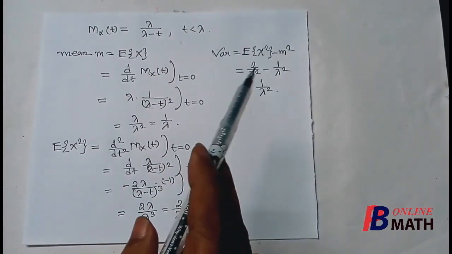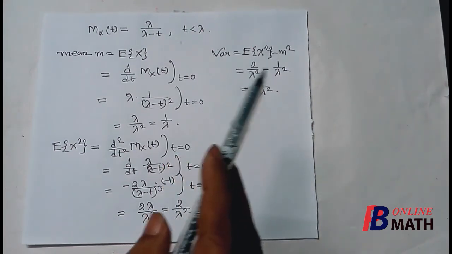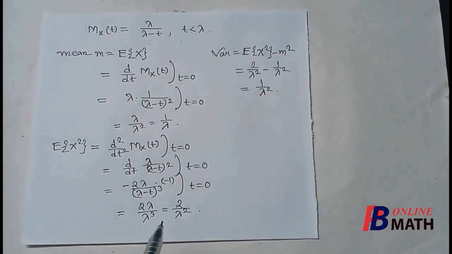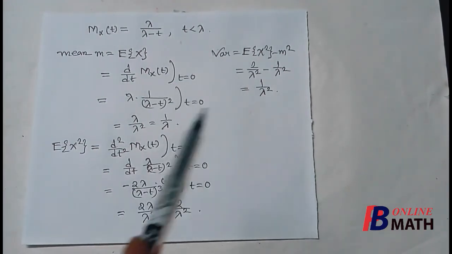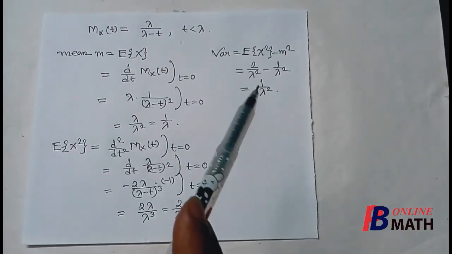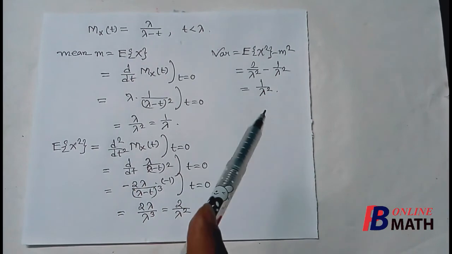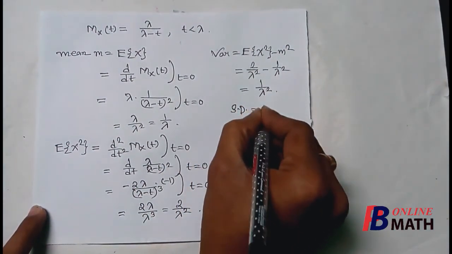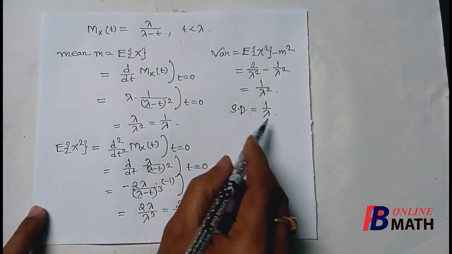So variance is equal to E of x square minus m square. We know this formula. Now E of x square is equal to 2 by lambda square. We have already obtained that. And m is equal to 1 by lambda. The mean is 1 by lambda, so m square is 1 by lambda square. So the variance of the exponential distribution is 1 by lambda square. From this we find that the standard deviation of the exponential distribution is 1 by lambda, since lambda is positive, as given.